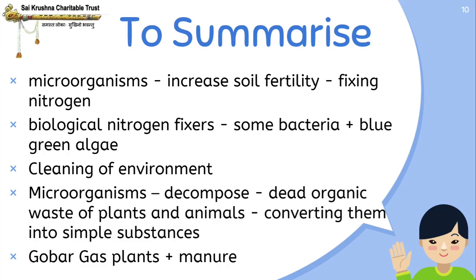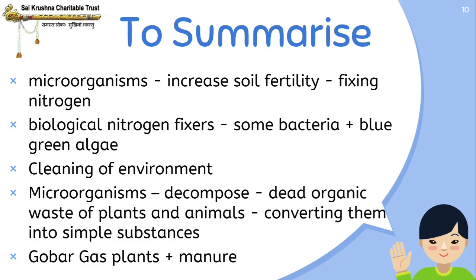Microorganisms are also helpful in cleaning of environment. How do they do that? Microorganisms decompose dead organic waste of plants and animals and convert them into simpler substances.